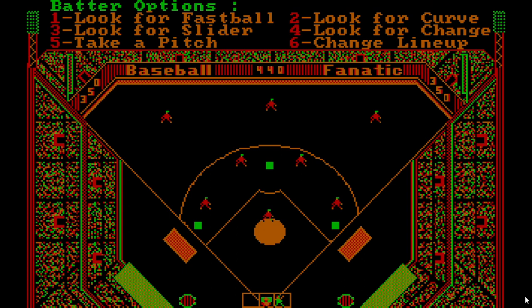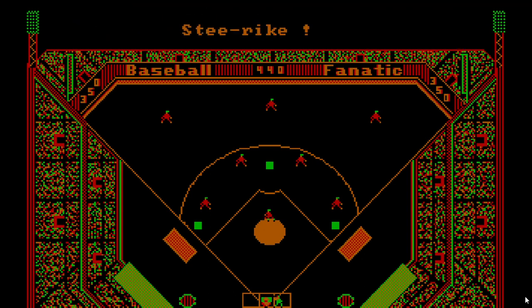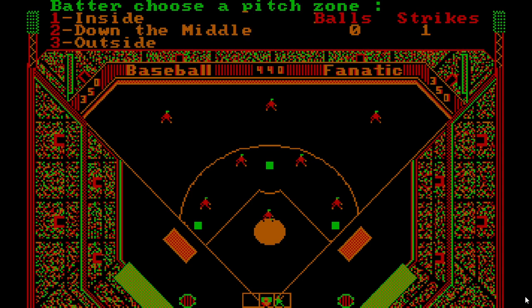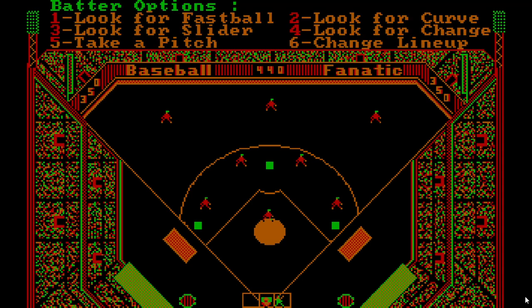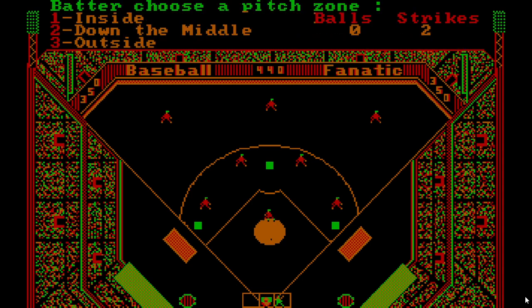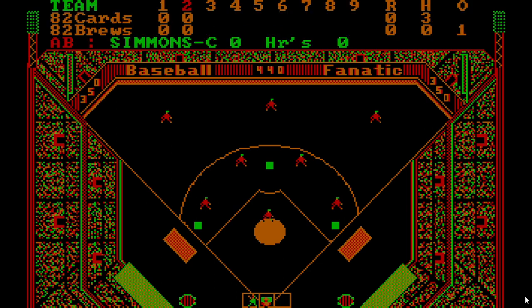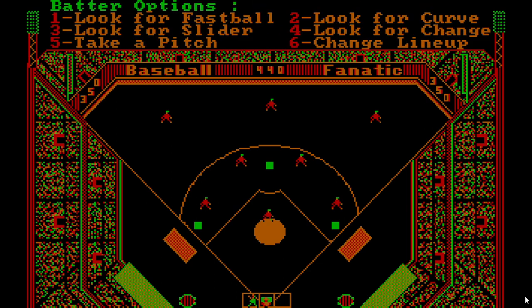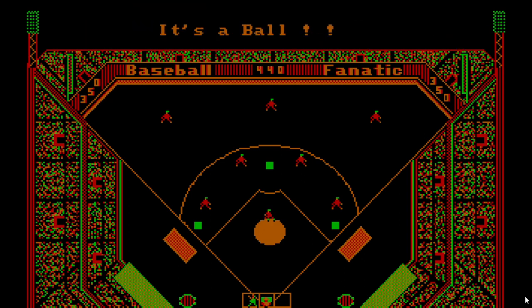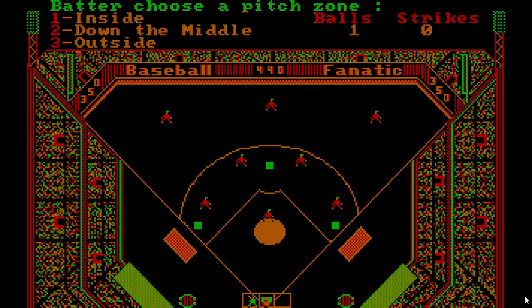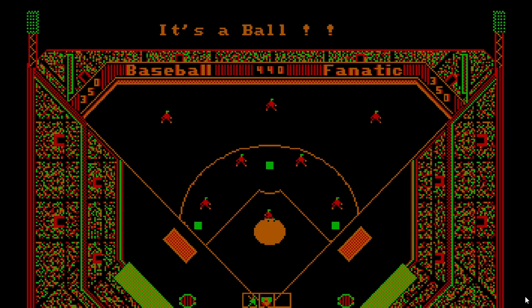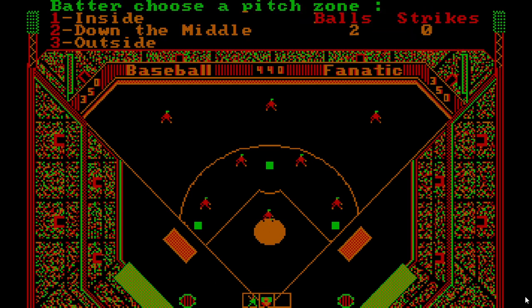Scoreless game so far. Inside. Inside. Look for a fastball. Outside. Strike. That was Gorman Thomas. This is Ted Simmons. Look for a slider. Look for a curve. Look for the fastball.